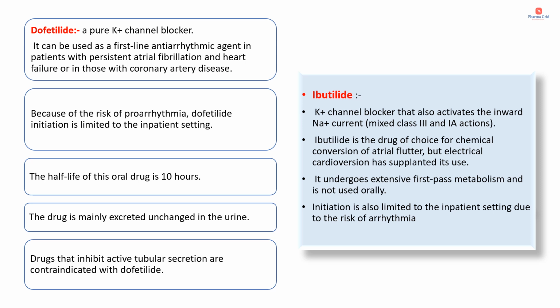And the next class 3 antiarrhythmic agent is ibutilide, a potassium channel blocker that also activates the inward sodium current. It has mixed class 3 and class 1A actions. This is the drug of choice for chemical conversion of atrial flutter, but electrical cardioversion has supplanted its use. It undergoes extensive first-pass metabolism and is not used orally. Initiation is also limited to the inpatient setting due to the risk of arrhythmia.